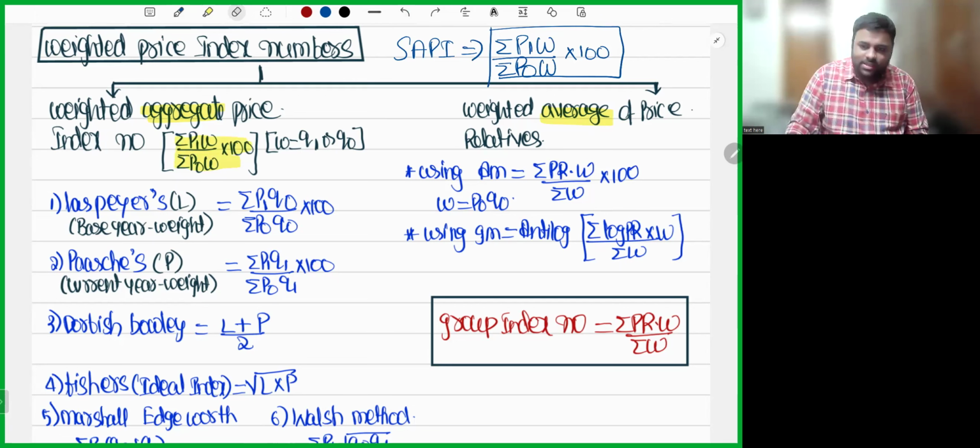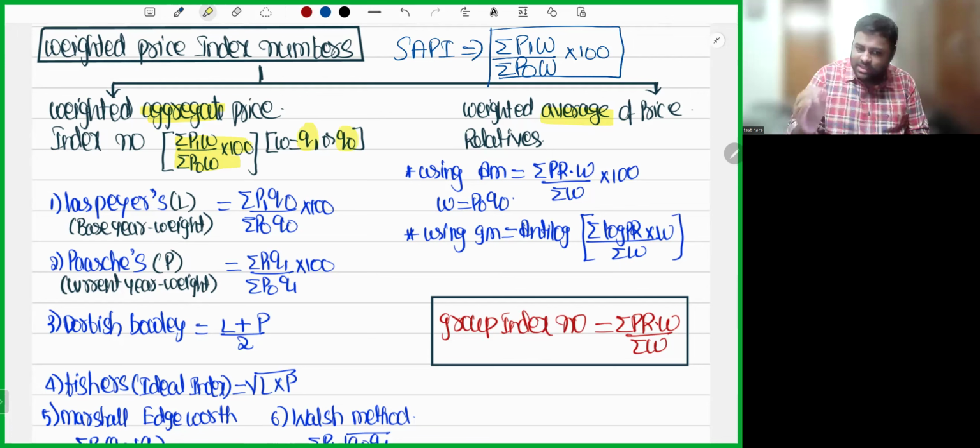You attach weights, it is called weighted aggregate price index number. Now, I said weights are quantities, but the question comes, what quantity should I assign? Should I assign current year quantity or base year quantity?